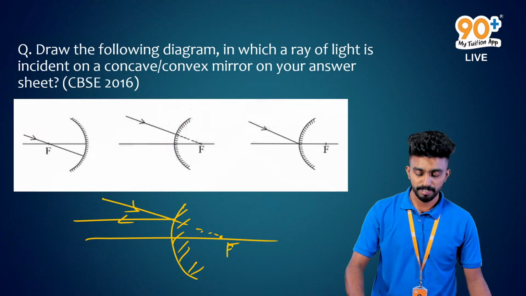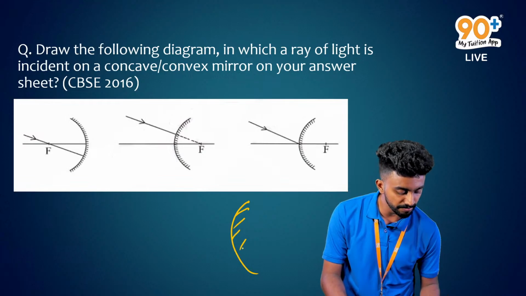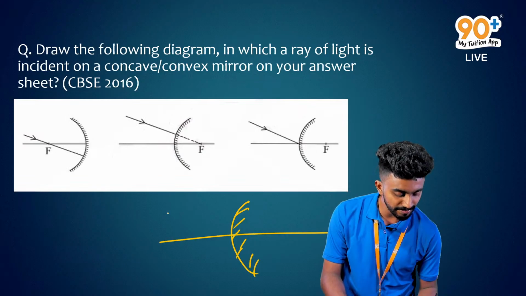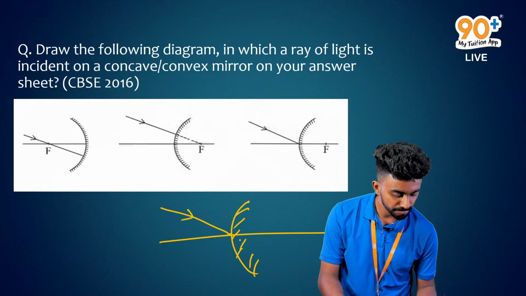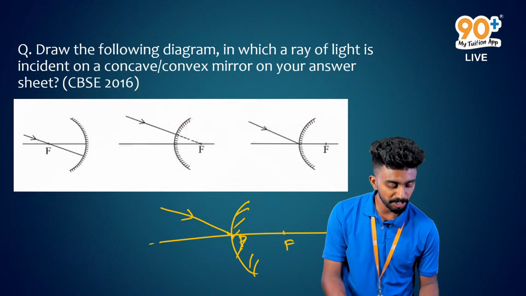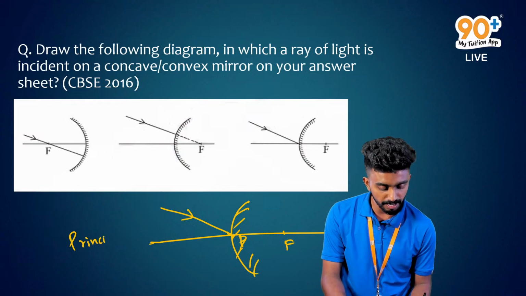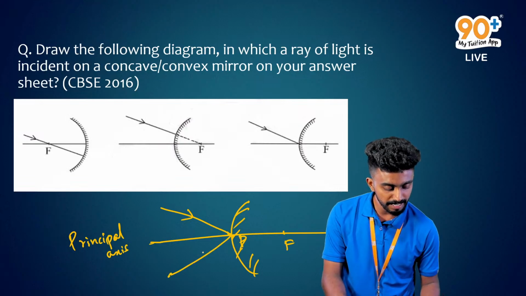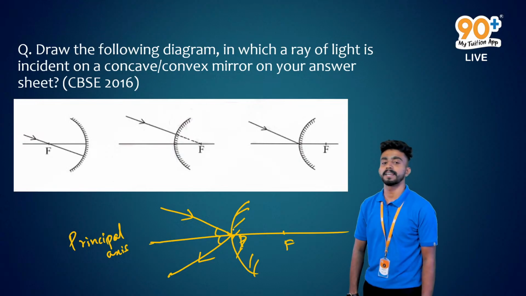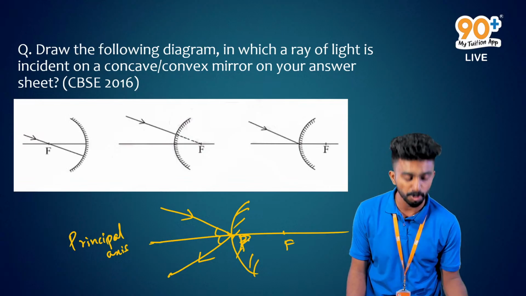In the third case, if we're considering a convex mirror like this, and the incident ray is incident on the pole, the reflected ray will make the same angle as the incident ray with respect to the principal axis, right? With respect to the principal axis, it will be making the same angle if the incident ray is incident on the pole. Guys, this is supposed to be the pole P.